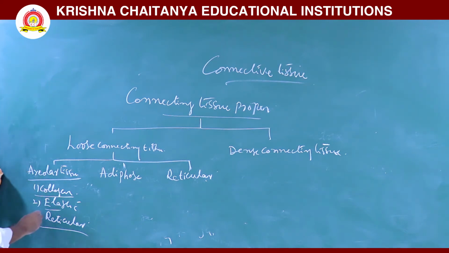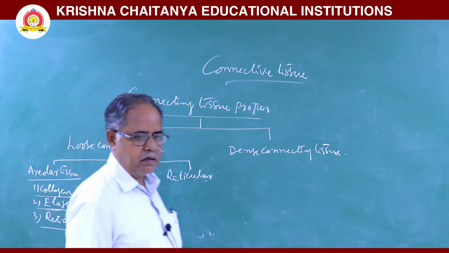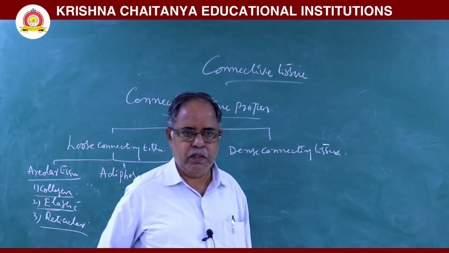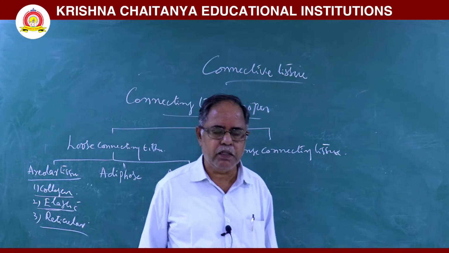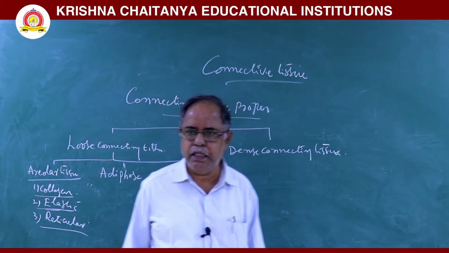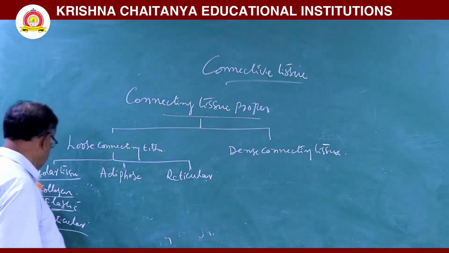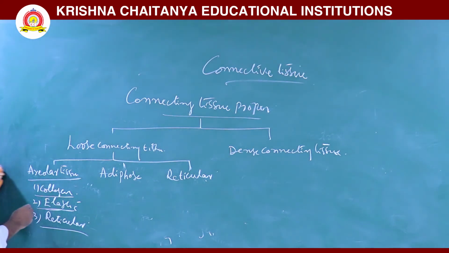Next, elastin fibers are seen in elastic cartilage and also elastic ligaments. So, in areolar tissue, three types of fibers are seen. They are collagen fibers, elastin fibers, reticular fibers. Collagen fibers and reticular fibers are formed by collagen protein. Elastin fibers are formed by elastin protein.